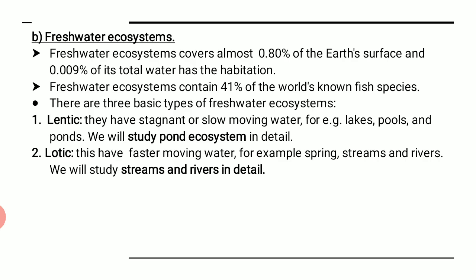Lotic has its own characteristic, fast moving water is considered to be lotic. What can be the example there? It may be springs, it may be streams, it may be rivers. We have noticed that whenever we watch the river water, we never get to see it stagnant. It keeps on flowing. It depends on the flow. Some rivers may have a fast flow, the others may have a slow flow. Why is it so? Because the water keeps on moving, right? And that is why we are going to learn here the streams and rivers in detail as an example.